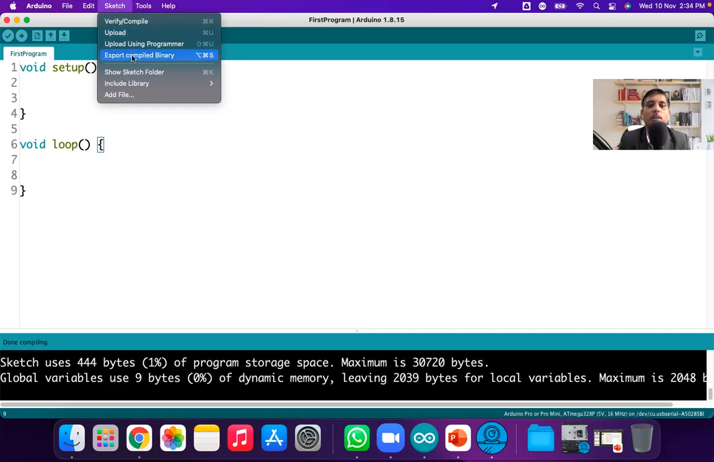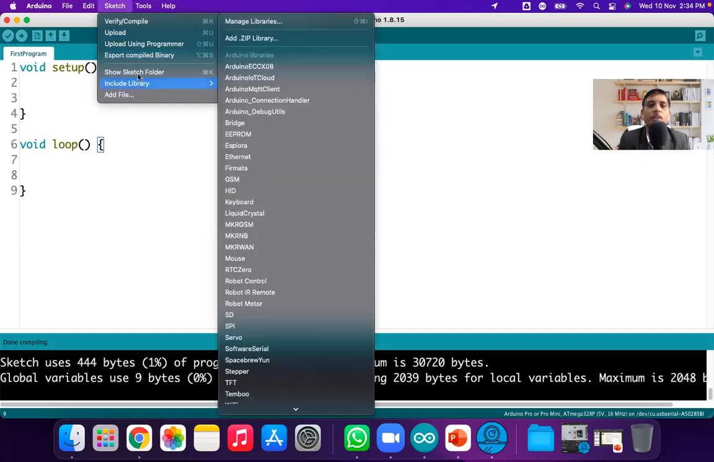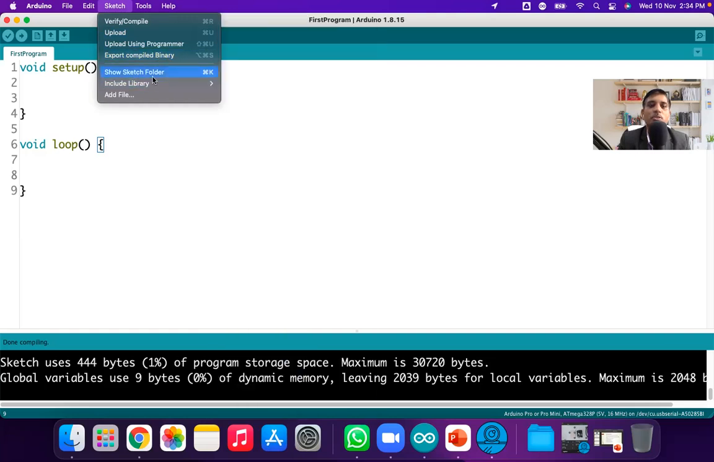Export compiled library is not useful now. Show sketch folder is also not useful. Show sketch folder will open the folder in which the sketch has been stored.